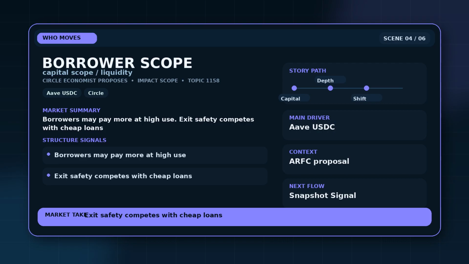The story is narrower than the whole crypto market. It focuses on Circle, Aave USDC, and the counterparties tied to the same path. "Borrowers may pay more at high use" is the exposed side, while exit safety competes with cheap loans. That prevents overreach. The segment does not claim every token, chain, user, or institution is equally exposed.